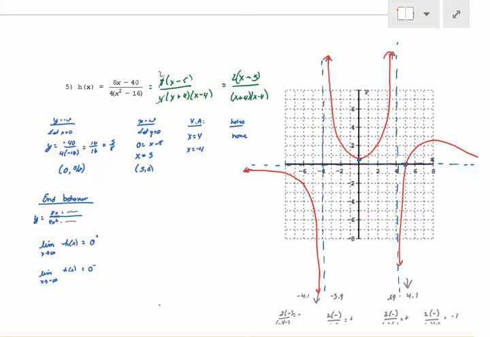The power of each term in the denominator is 1. If the power is odd, it means that it has to go up and down. Either way, they can't go both directions. So if you know that this has to go up, you know this has to go up, right? If this has to go up, what does the other side have to do? Down, because it's an odd.